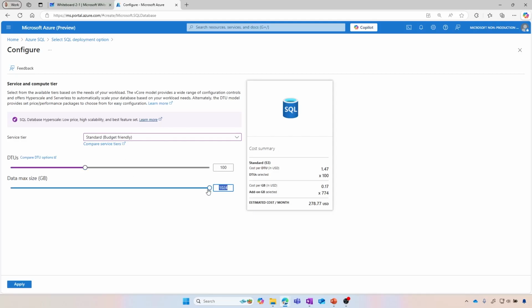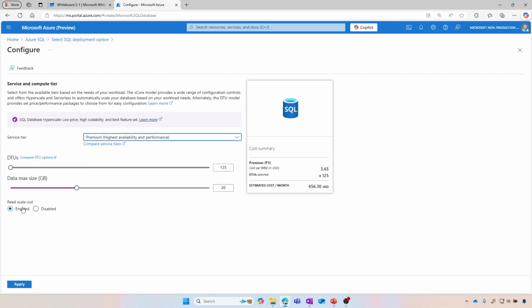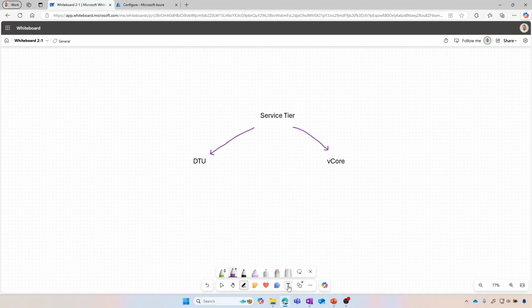Now, do I need it? Well, maybe not. So if I don't need it, then I can reduce the size of the data that I need. Okay. Next is the premium, highest availability and performance. So we even have that read scale out as an option here for more performing option. Okay, so let's recap what we have. So number one, basic. Small database. This is what I'm going to use as part of my demos, the standard and premium.